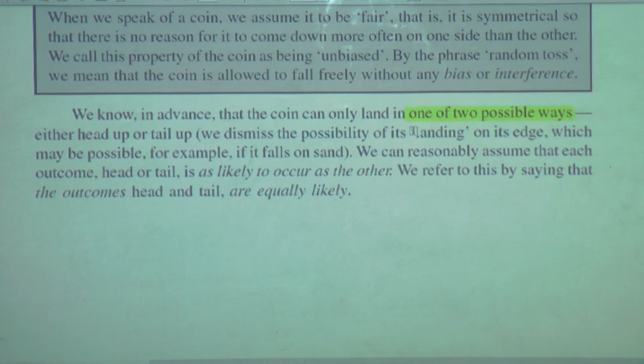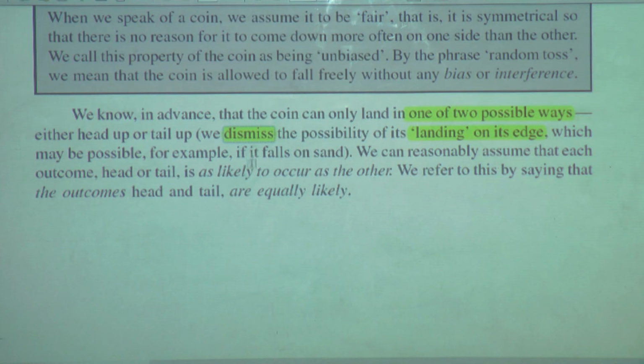That possibility of landing the coin on its edge, standing vertical, which may be possible, for example, if it falls on sand. But we dismiss such things.